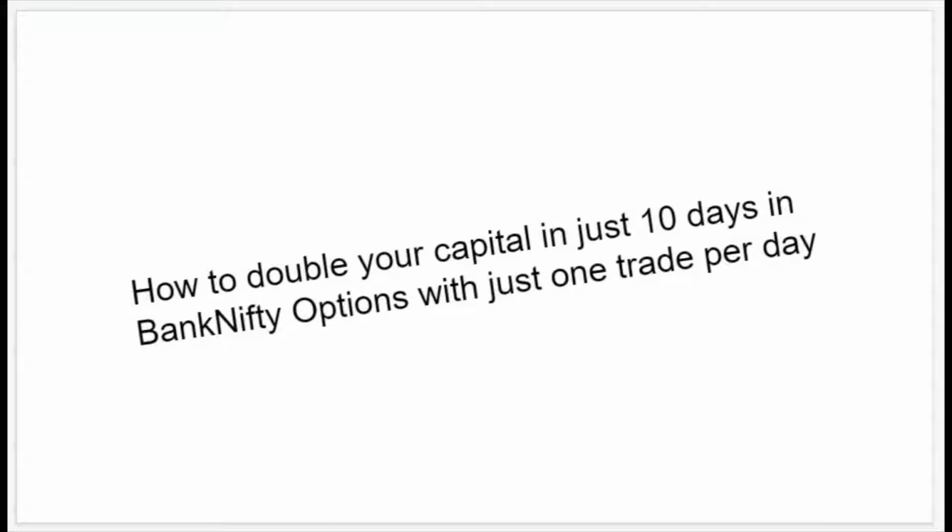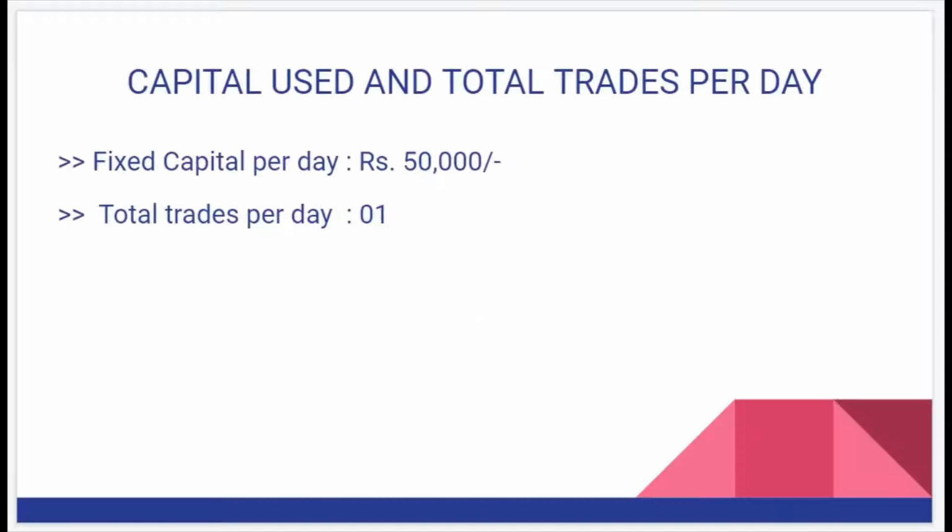Hi, I welcome you to the discussion on how to double your capital in just 10 days using Bank Nifty options, that too with just one trade per day. Now let's look at the capital used and total trades which we are going to make per day using this strategy. For this strategy, I'm going to use a fixed capital per day as rupees 50,000.